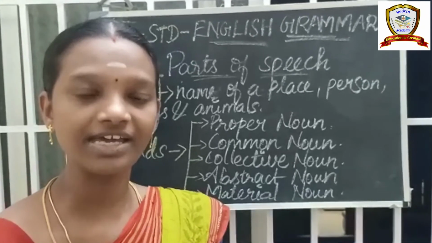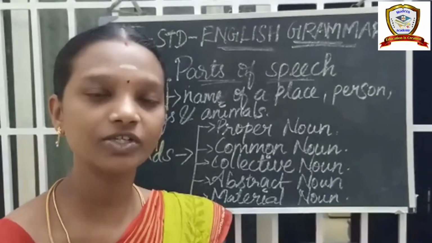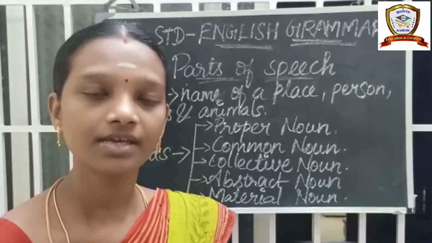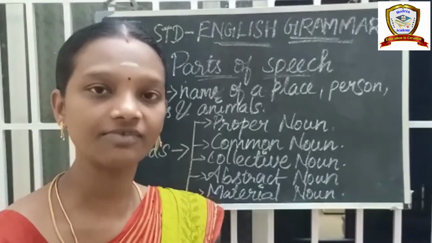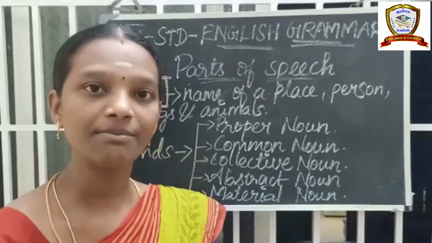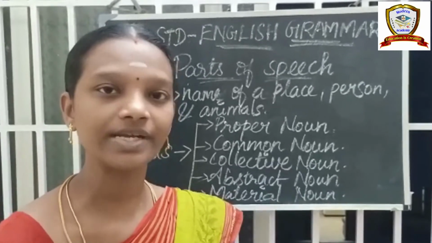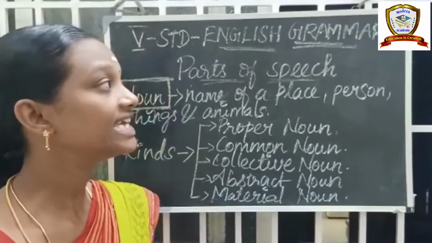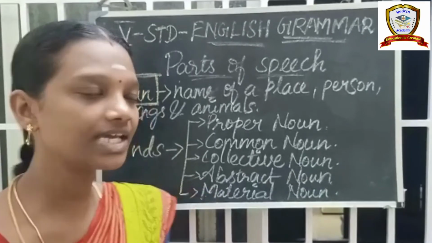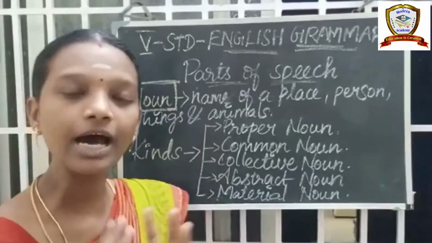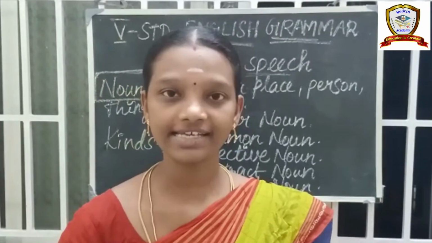If we speak any sentences, we use many words to make a sentence, isn't it? So in that sentence we have many words, and those words are classified into many parts. That is called parts of speech. In parts of speech we have 8 kinds, and of those 8 kinds, today we are going to see one topic, noun. Clear?